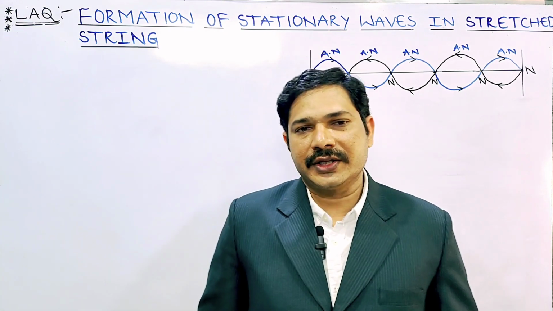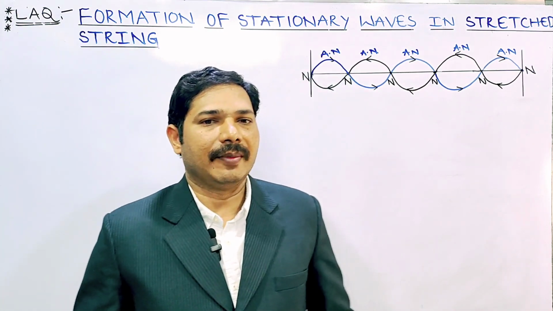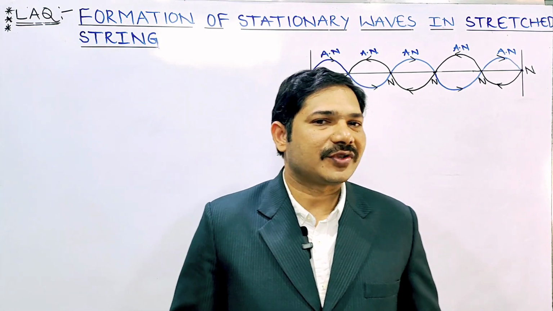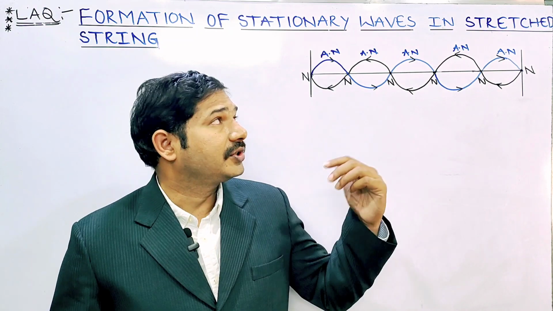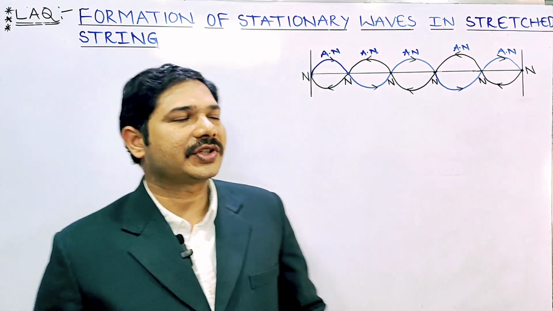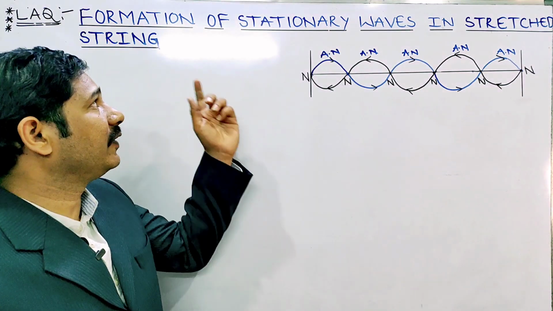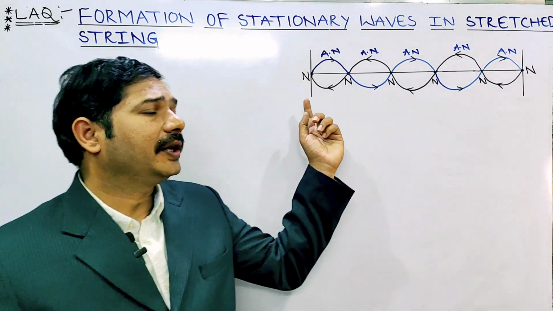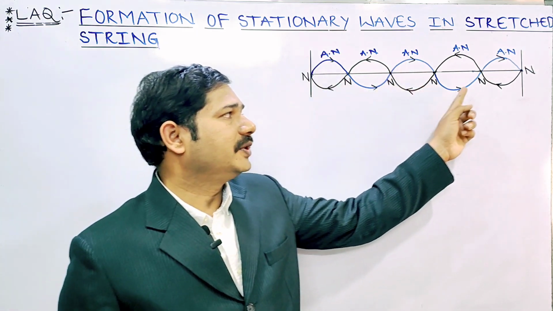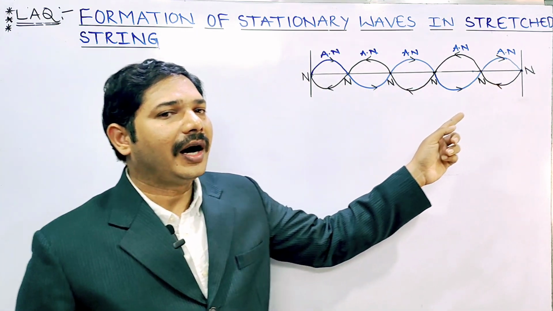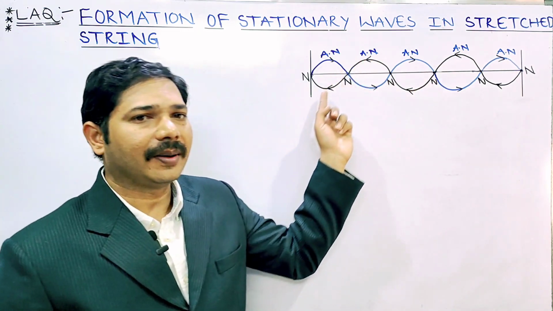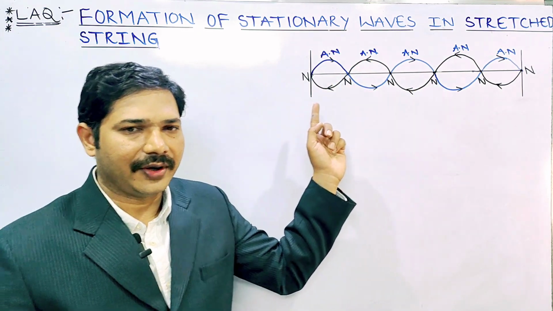First of all, in this question, we have to know what a stationary wave is. They are asking about the formation of stationary wave in stretched string. Here, there are two transverse waves. The first transverse wave you can observe with the blue line, and the second transverse wave, in the opposite direction, you can observe with the black line.